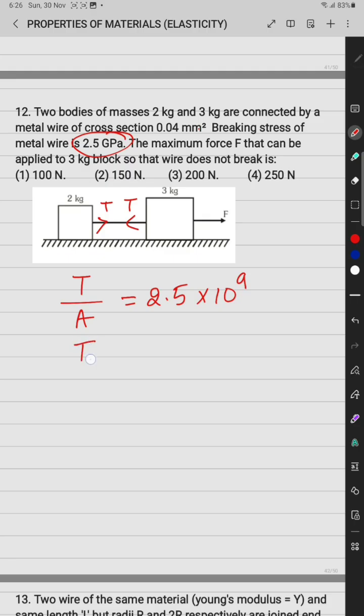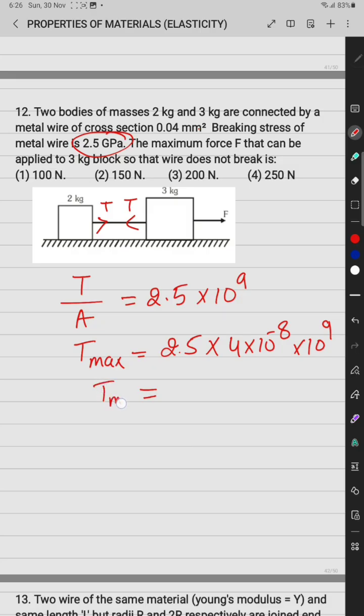So maximum tension in the wire is equal to 2.5 into area, which is 4 into 10 raised to power minus 8, into 10 raised to power 9.